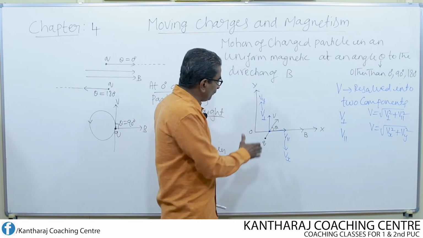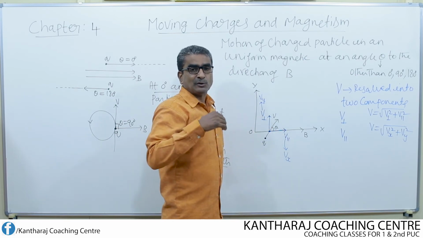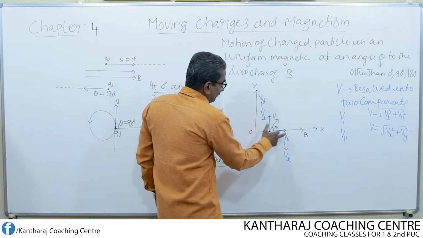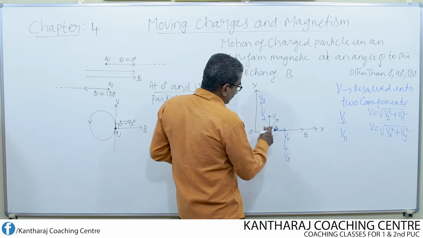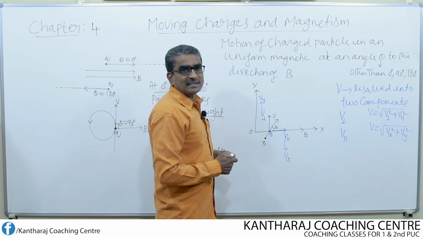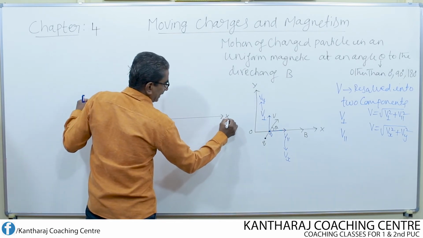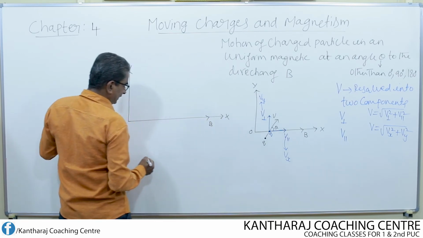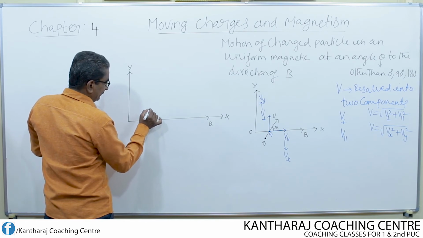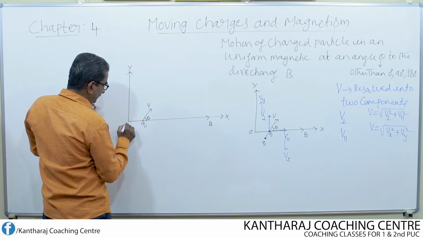Now, the combination of both these velocities together produces a helical motion. That means due to the combination of these two components, the charged particle Q begins to move in a helical path. Let us draw one separate figure for this. Y-axis, x-axis along which the magnetic field is there, and now this is how the charged particle enters with a velocity v, making an angle theta with the magnetic field.